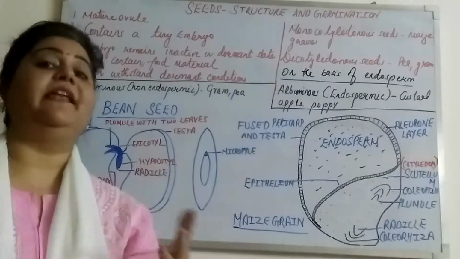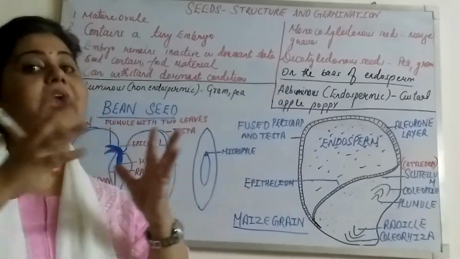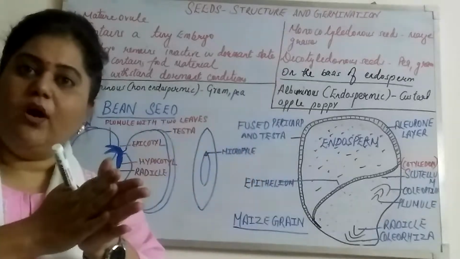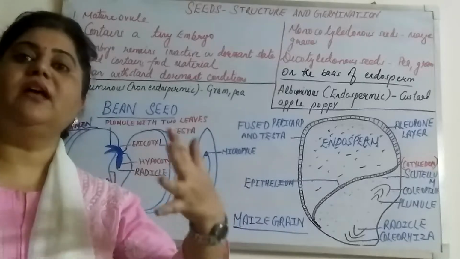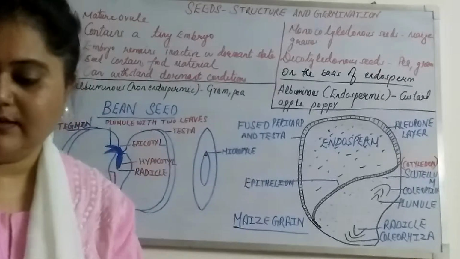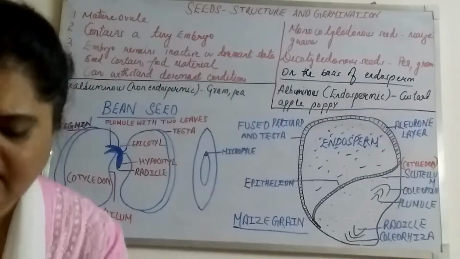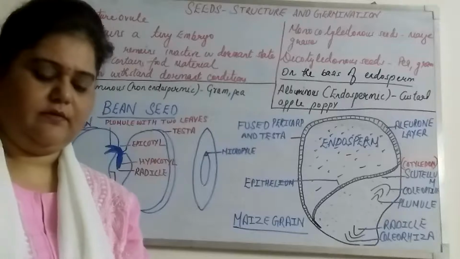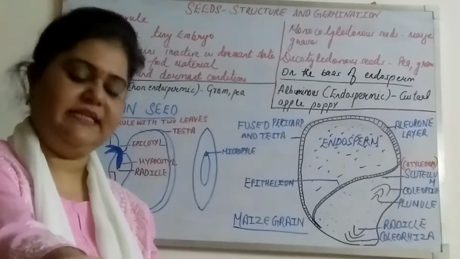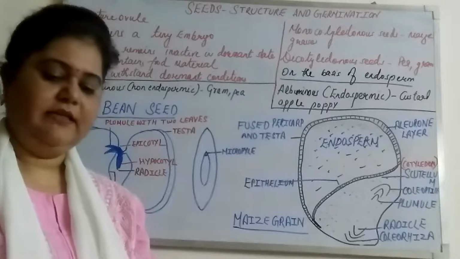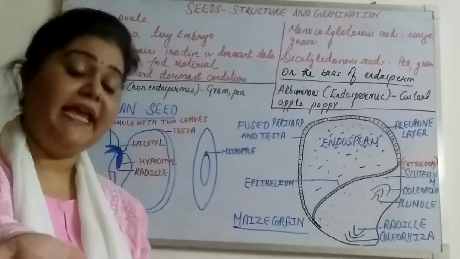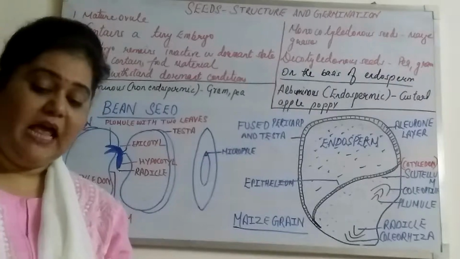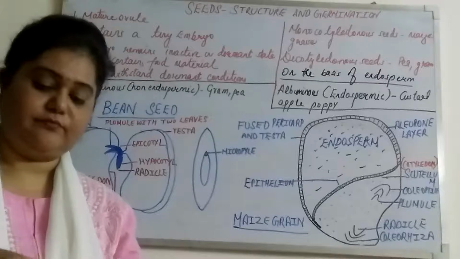Alright. Now what is a grain? What is the difference between a seed and a grain? Grain, actually, is a fruit in which the fruit wall and the seed coat are both fused together. For example, here, I have taken a few seeds. These are the seeds, and these rice, these are the grains. Why do we call one a seed and the other a grain?